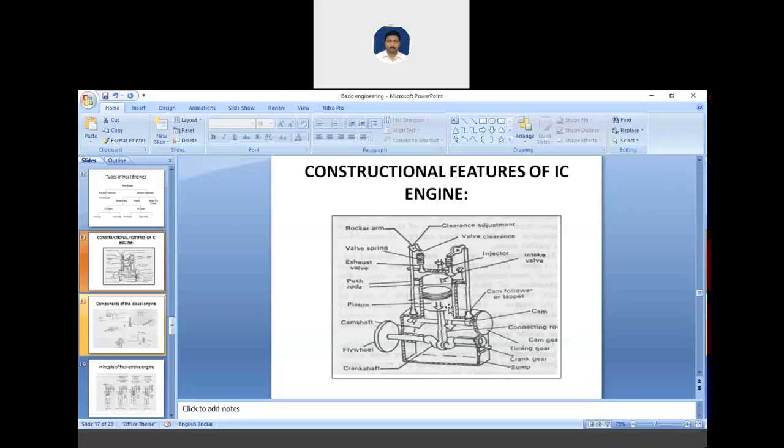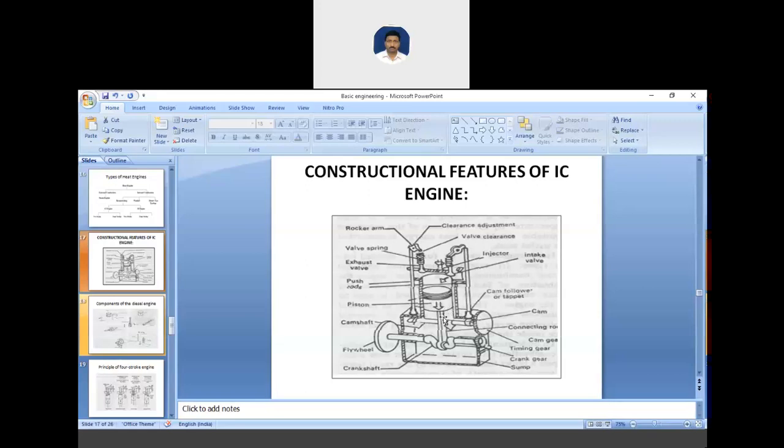These are made up of cast iron, and they retain bearing qualities and elasticity. The primary function of the piston ring is to retain the compression, and at the same time it reduces the contact area between the cylinder wall and the piston, so this reduces the friction losses.